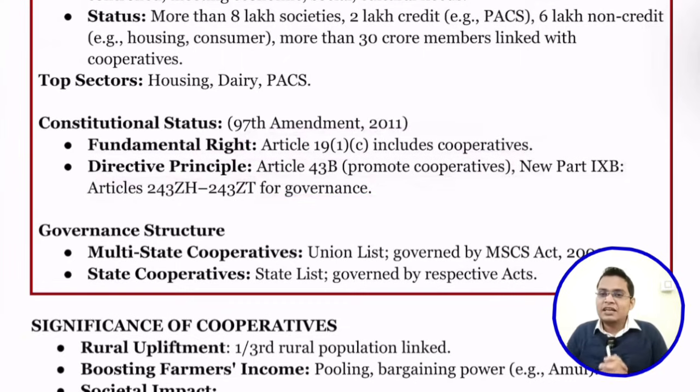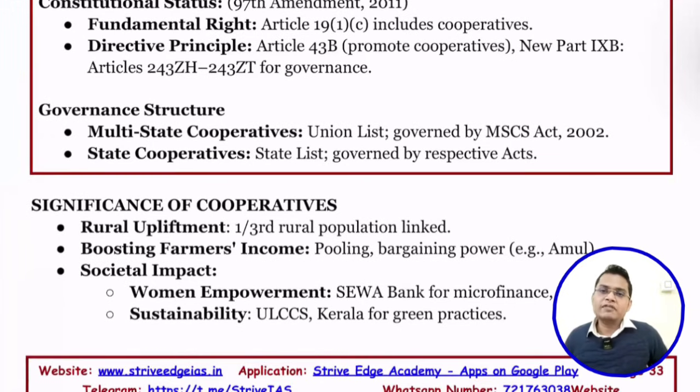So here you can see the 97th Constitutional Amendment inserted three things: a fundamental right, Article 19(1)(c), which mentions the cooperative society, then Article 43B, and then Part IX is also inserted. So three things were inserted in the 97th Constitutional Amendment Act. So how are cooperatives organized?